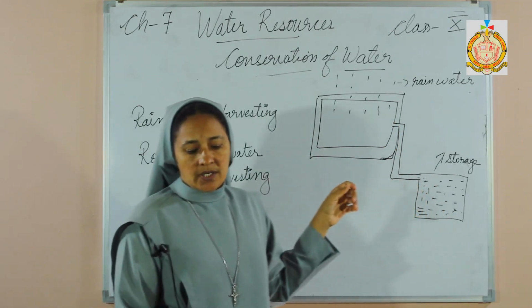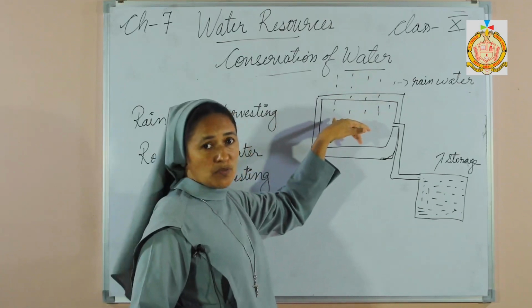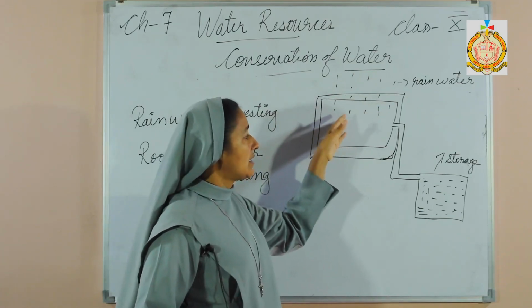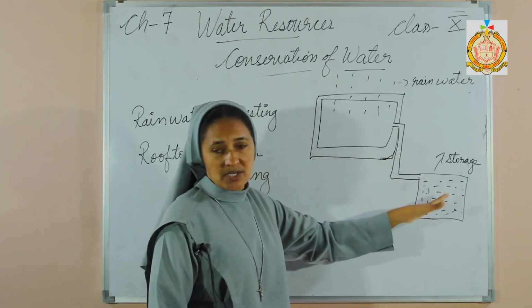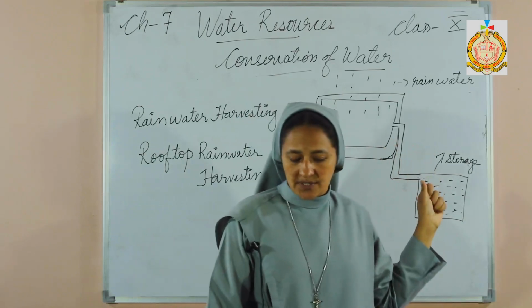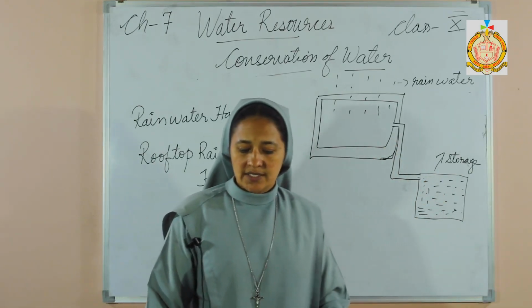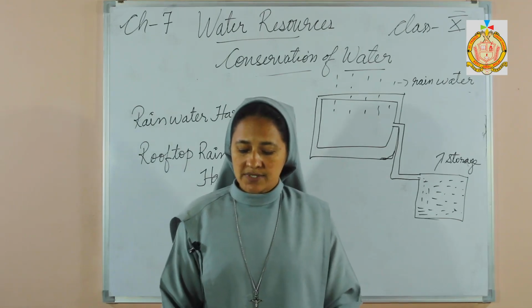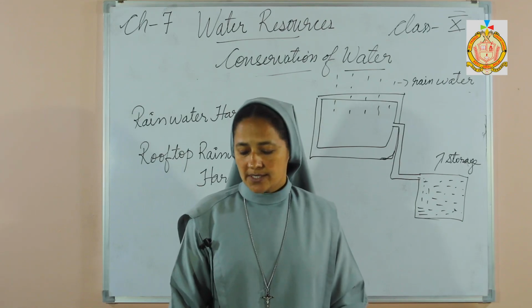Now look at this picture. The rainwater we collect on the roof of the house is channelized through pipes to the storage. So this is called roof rainwater harvesting. Now the importance of rainwater harvesting is, first and foremost, that rainwater harvesting increases the availability of water during the dry season.